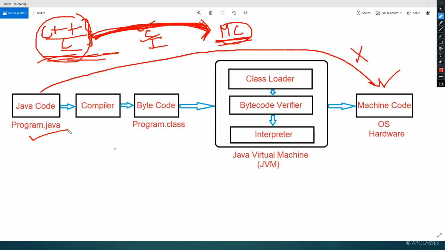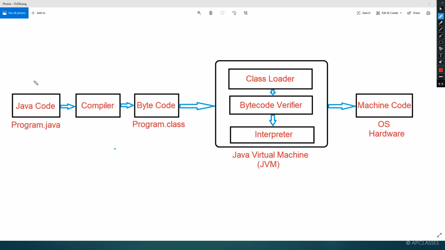Why am I saying it becomes independent? The reason is, it is not dependent on any programming, any environment. It is not depending on any operating system. It is not depending on any specific machine. Once you write a program in Java, it can run on any environment, any operating system, or any machine. So I say that Java is an independent programming language. Once you write, it can run on any environment. Now let's get started with this.